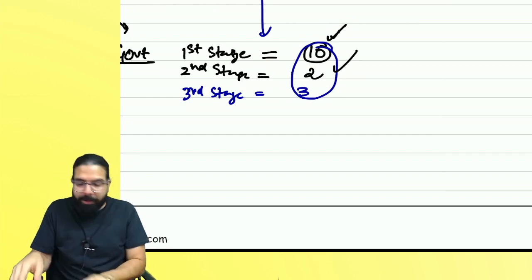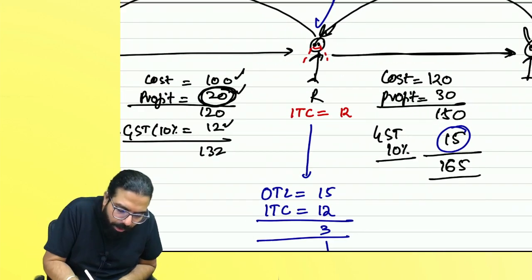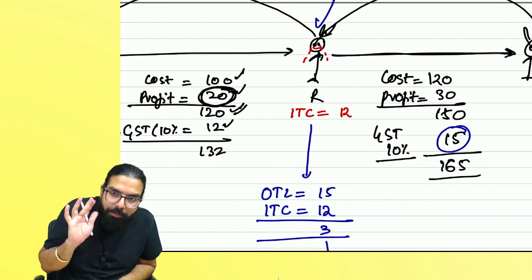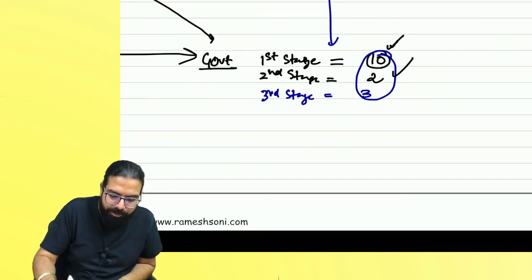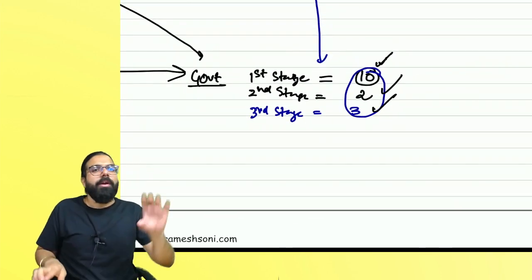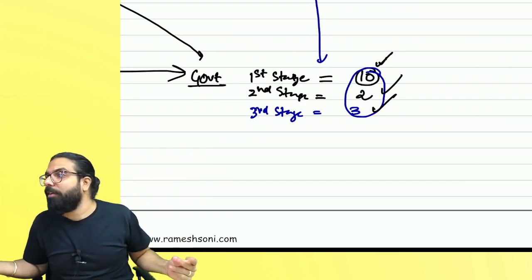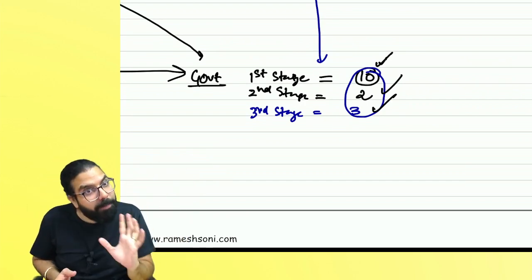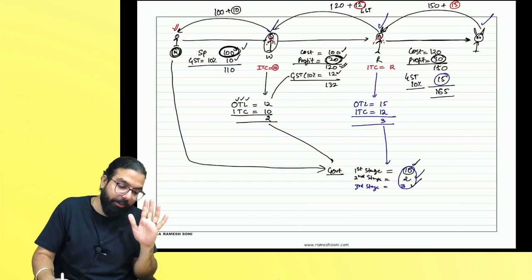Did you guys understand? Can you tell me at the third stage how much is the value addition? Already 120 is the price now. At the third stage, how much is the value addition? 30. 10% GST on 30 is how much? Just see, 3 rupees the government got. If there is any value addition, the government will get the tax. No value addition, no tax. Did you guys 100% understand this? Sure. Shall I ask one more example or got it?